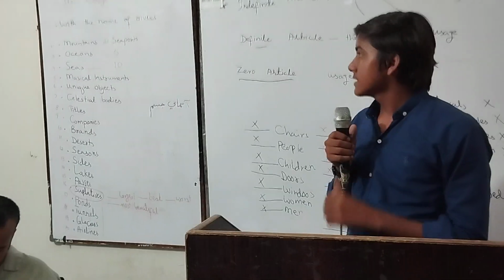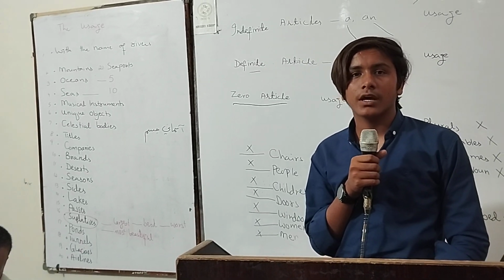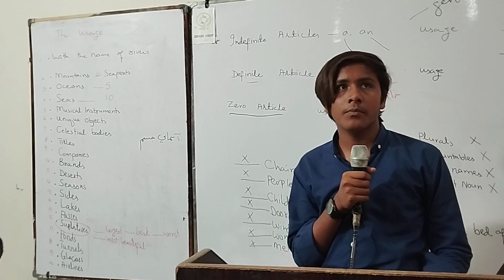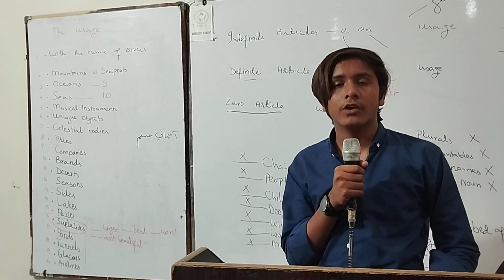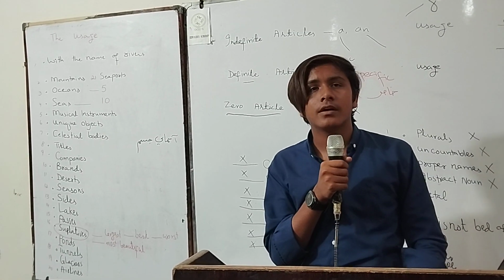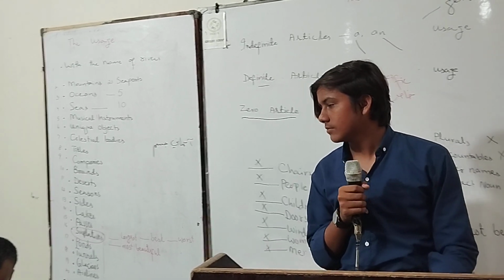For example, mountains: the Everest, the K2, the Karakoram. And musical instruments, for example, the guitar, the piano, the flute, and celestial bodies, meaning the sun, the moon, the stars. That's it.